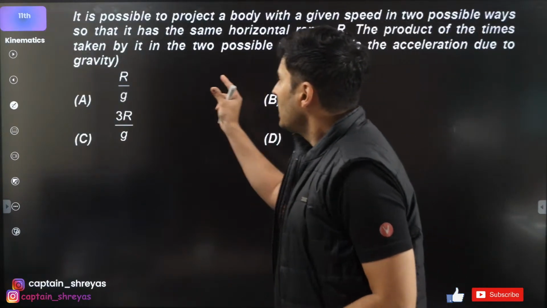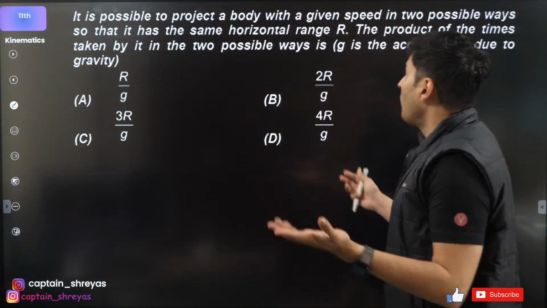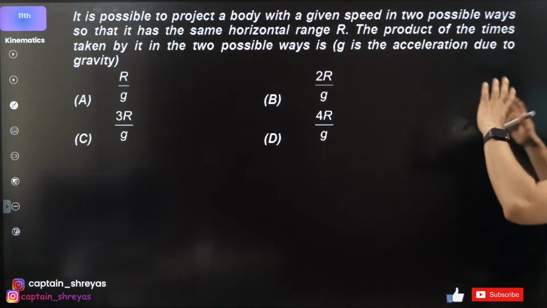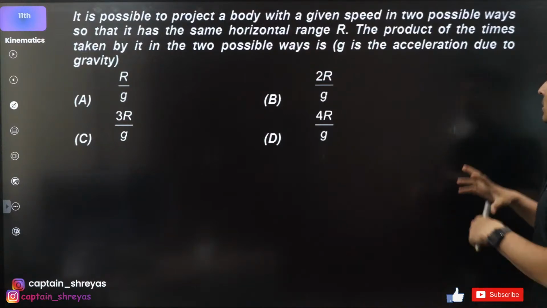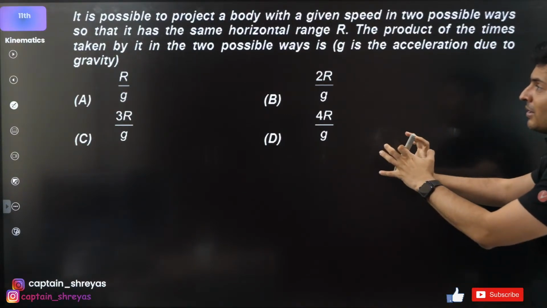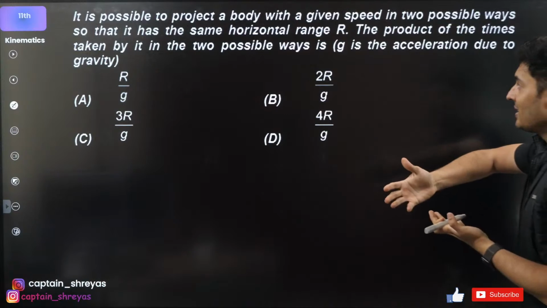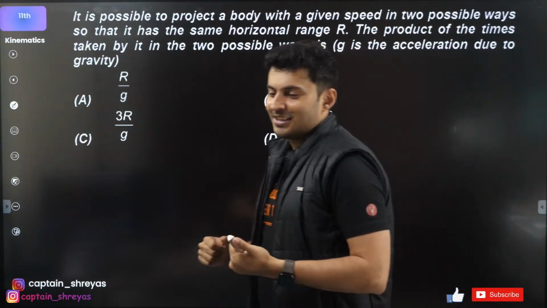Moving on. It is possible to throw a body at a given speed in two different directions for getting the same range. The product of the time taken in these two ways is how much?